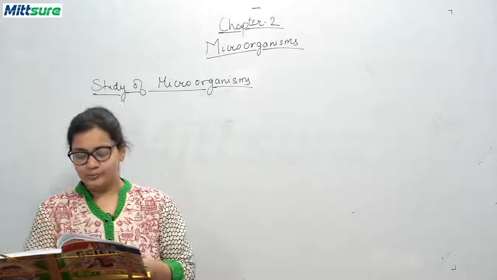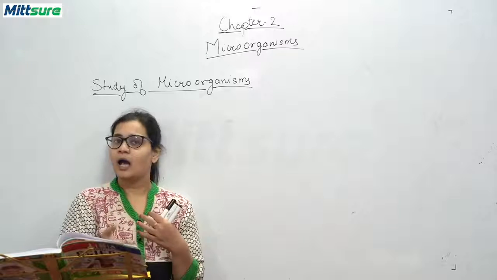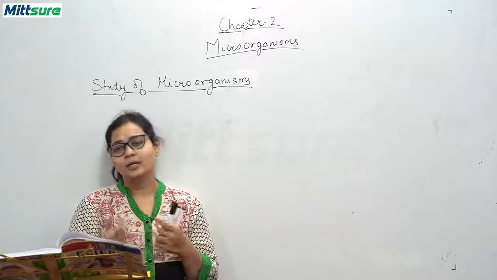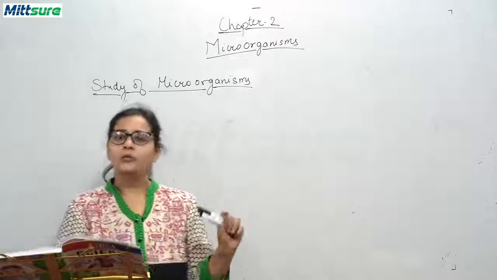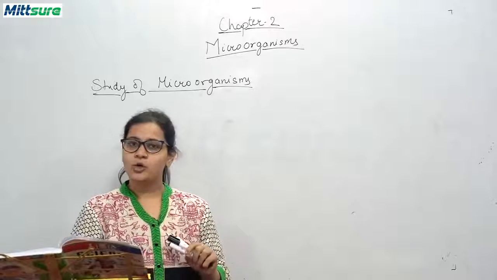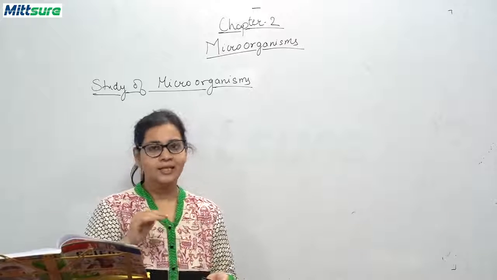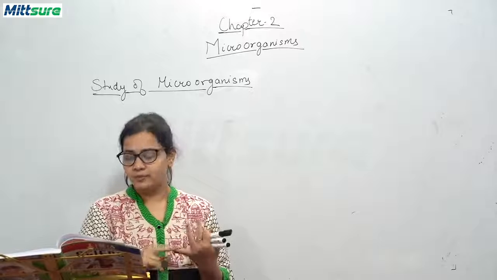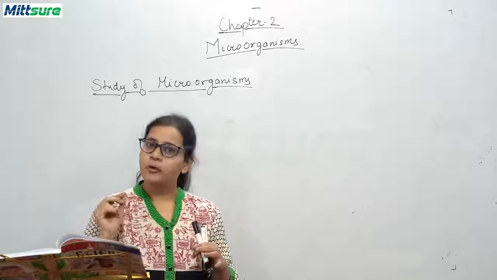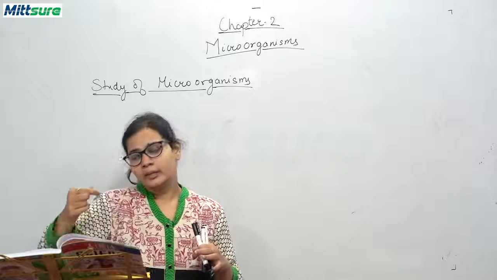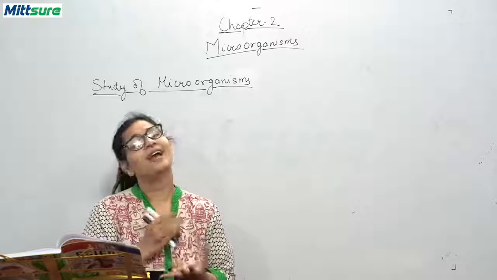Okay? So now there is an activity given in your book regarding how you can see microorganisms in pond water. Just simply collect some water from a pond, take a microscope and try to see that. Take water from the pond and filter out all the impurities, that is dust particles, small sticks, grass. Take a drop from that filtered water, put it on a glass slide, see it under a microscope, and you will see some moving organisms under it.